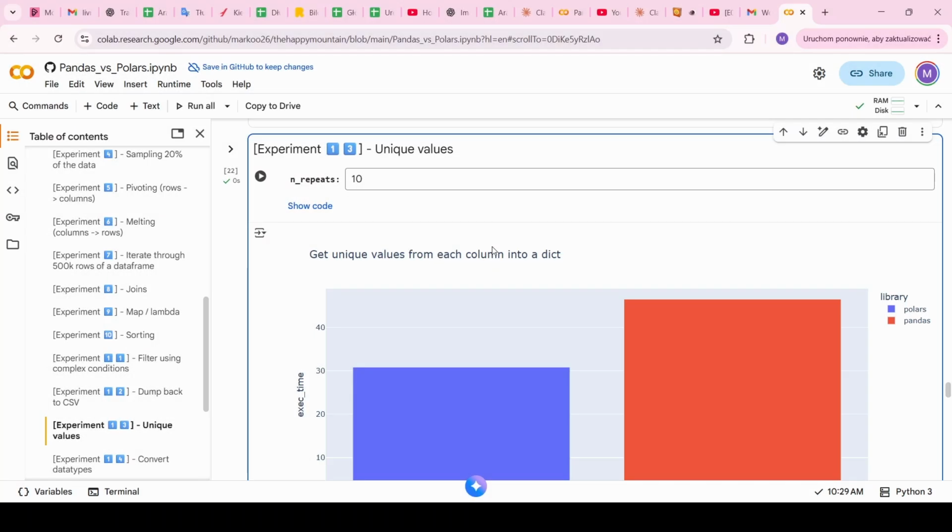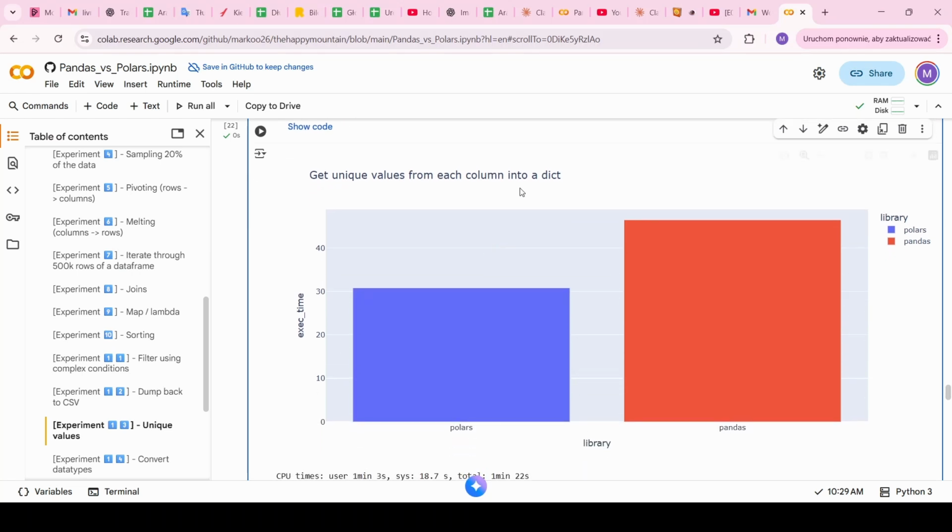Next use case I came up with is repeating 10 times, building a dictionary which holds in keys the column names and in the values a list of unique values, so that it's like a nice tool for doing some EDAs. And if we take a look at the bar plot, we can see Pandas is faster. There is not a big but significant difference, in which Pandas was around half a minute to do so, and Polars was like 50% slower in this case. So in terms of use case number 13, Pandas is better.